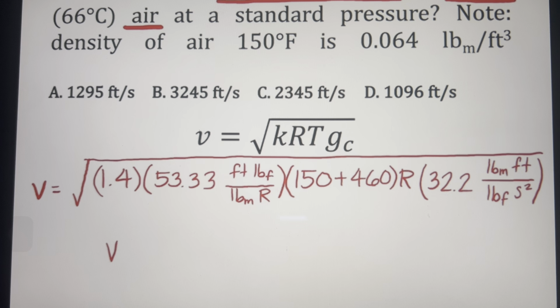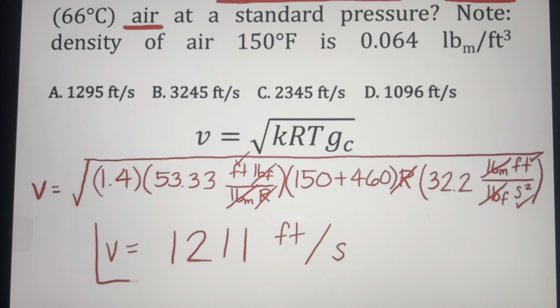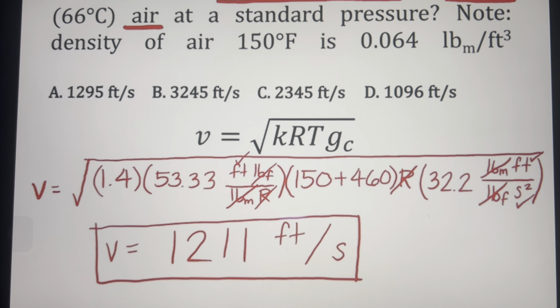What is our velocity? This is equivalent to 1,211. So what will be our unit? So let's cancel our units. Okay, we have pound mass here, we have Rankine here, and then we have here pound force. So the remaining unit inside of our square root is feet times feet, that would be feet squared per second squared. And getting the square root of that, which is feet per second. So that's our velocity. So the best answer is letter A.